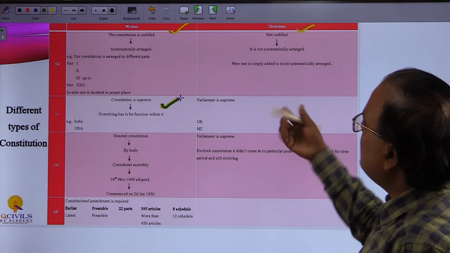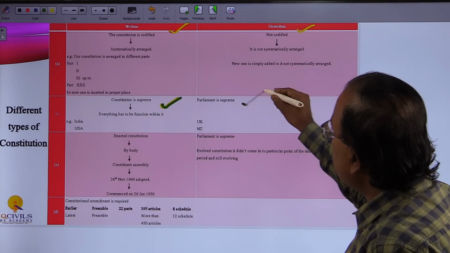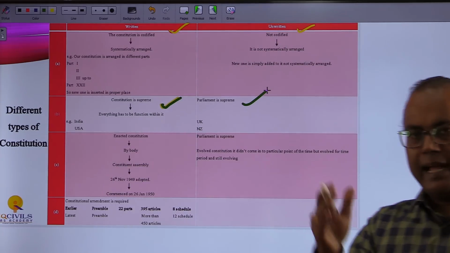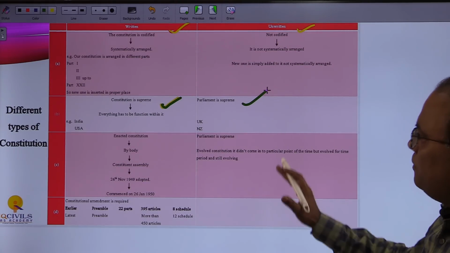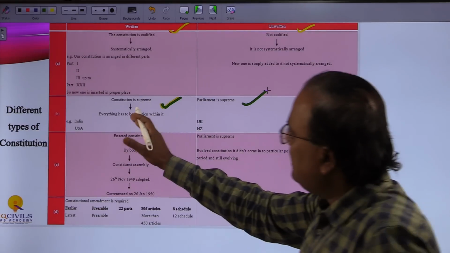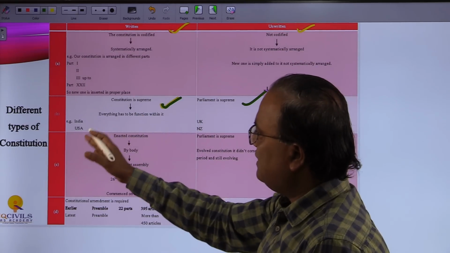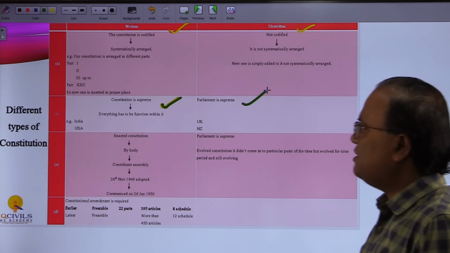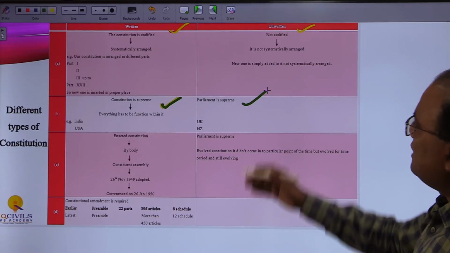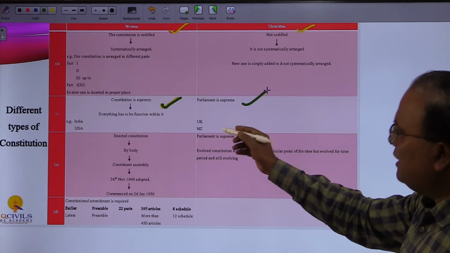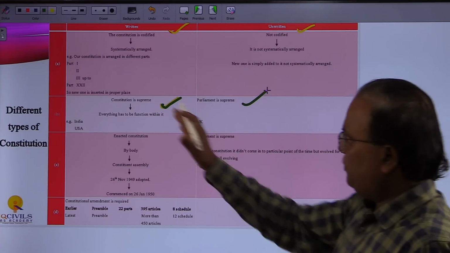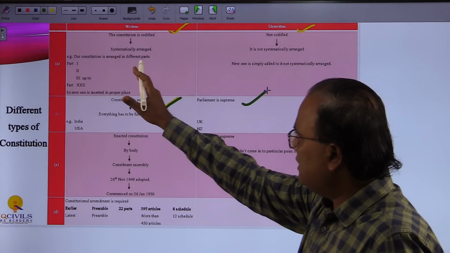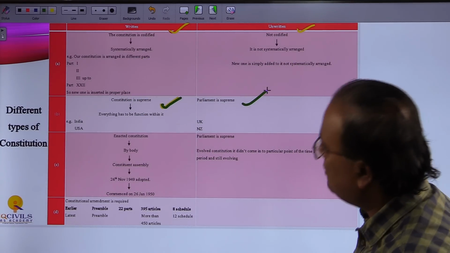But in an unwritten constitution, parliament is supreme. Whatever is enacted by the parliament of that particular country is going to be supreme. India has a written constitution, and the USA has a written constitution. The United Kingdom and New Zealand have an unwritten constitution. I suppose you are able to understand the difference between written and unwritten constitution.